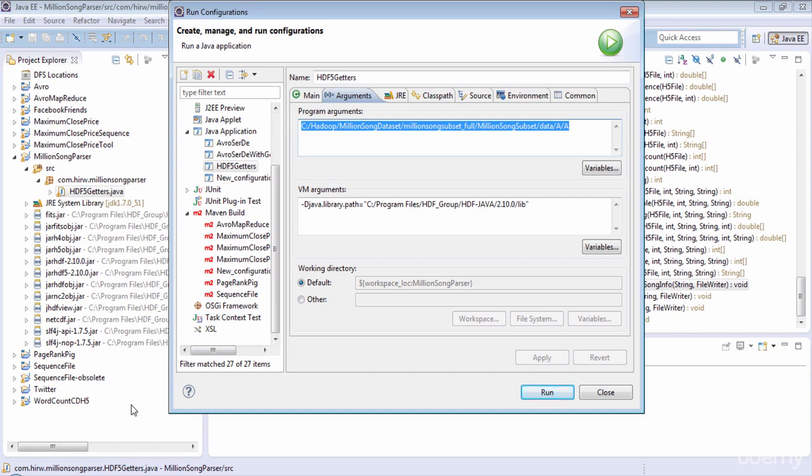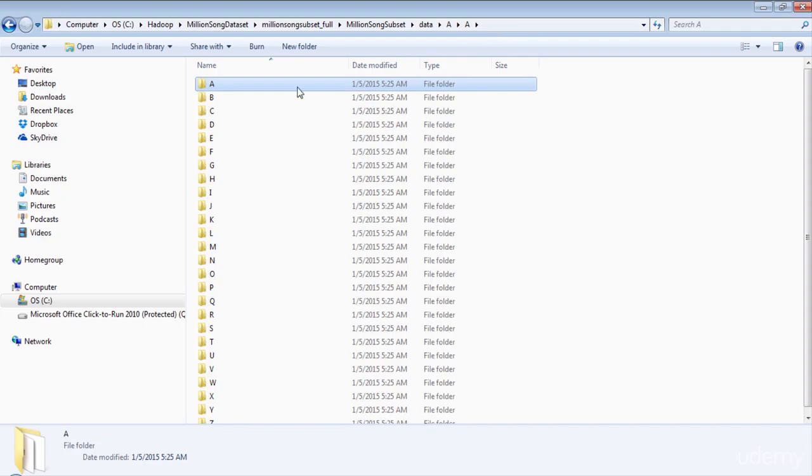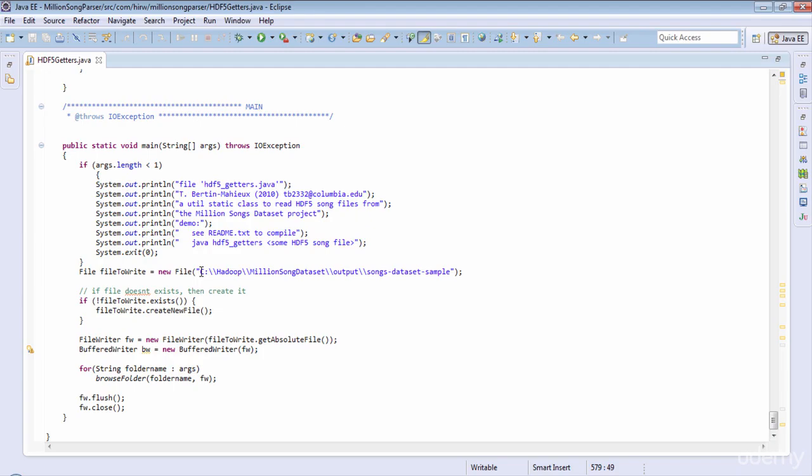So let's look at the folder location. There you go. Again, as you can see, the folders are well organized in a nested way. So when I run the program, it is going to go through every single folder and every single file under this folder. This program will write the output to a file in this location right here, million song dataset output, and the name of the file will be songs dataset sample.